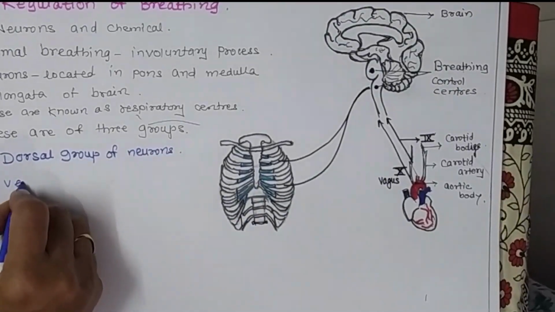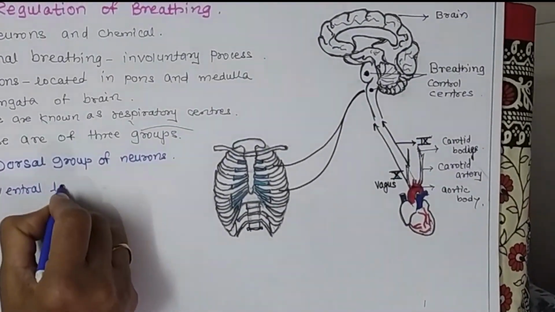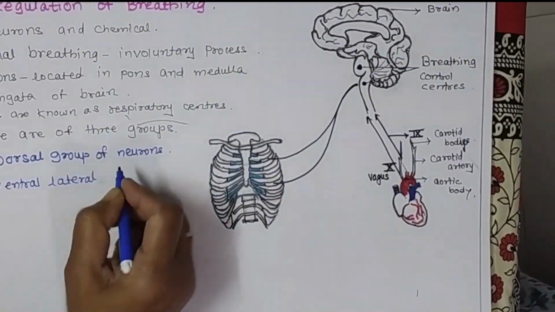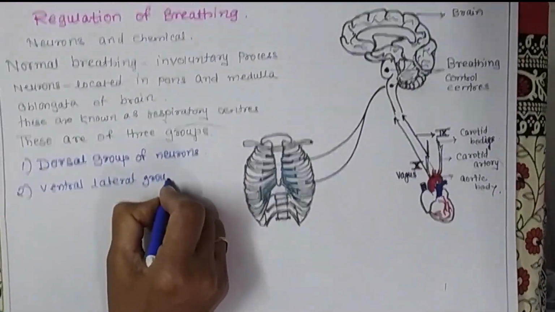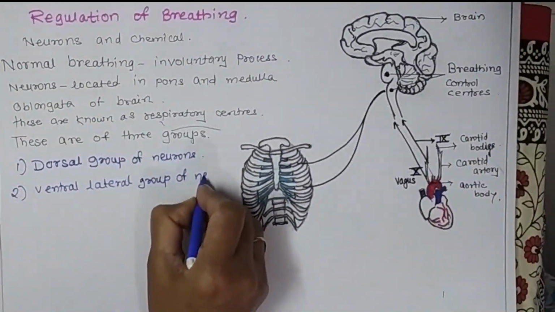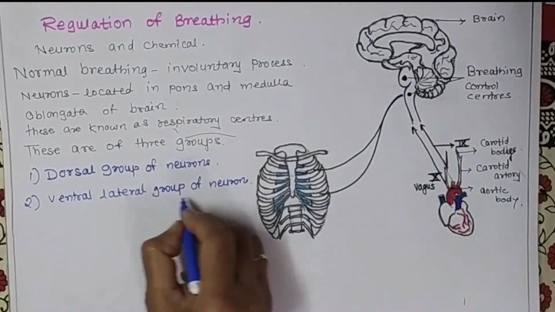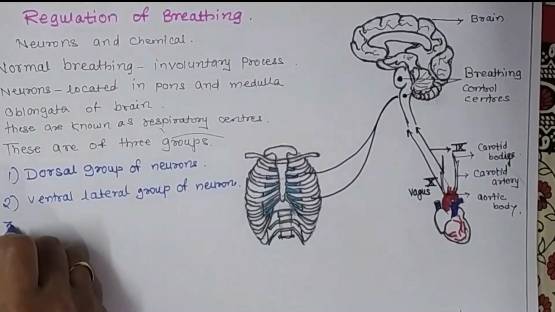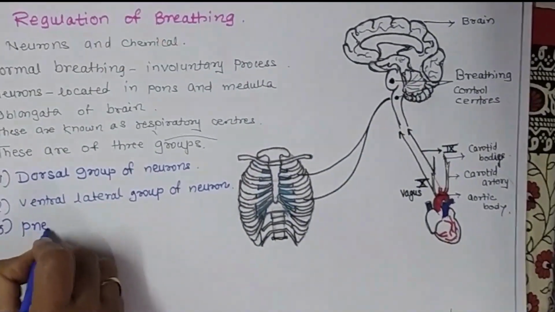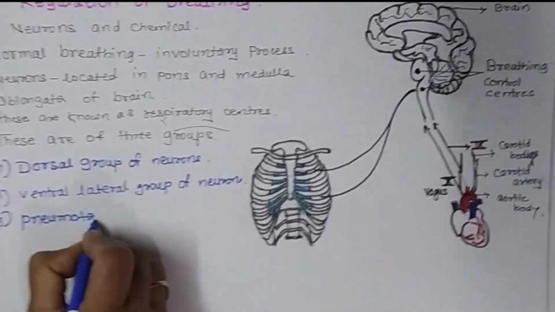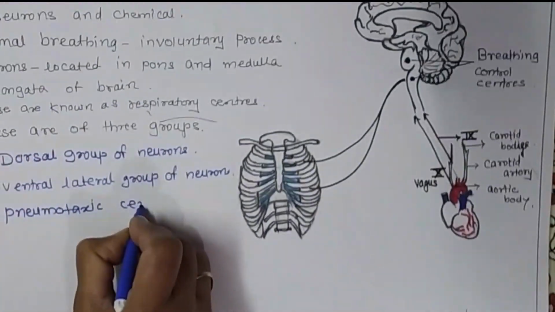Second, the ventral lateral group of neurons, which are expiratory centers, while third, the pneumotaxic centers.